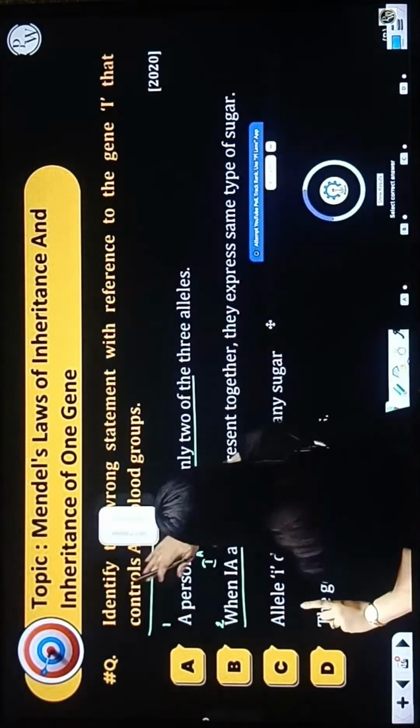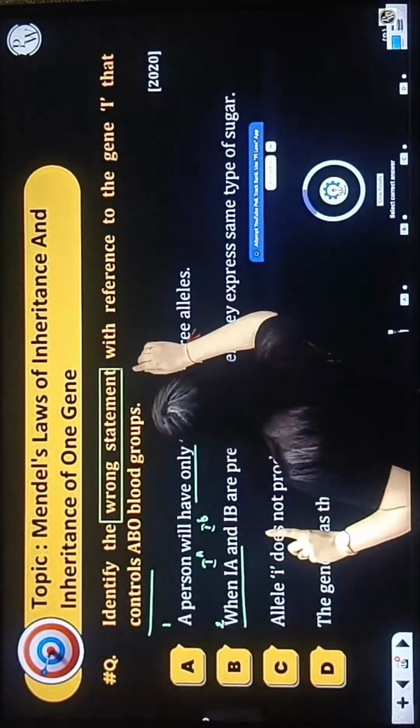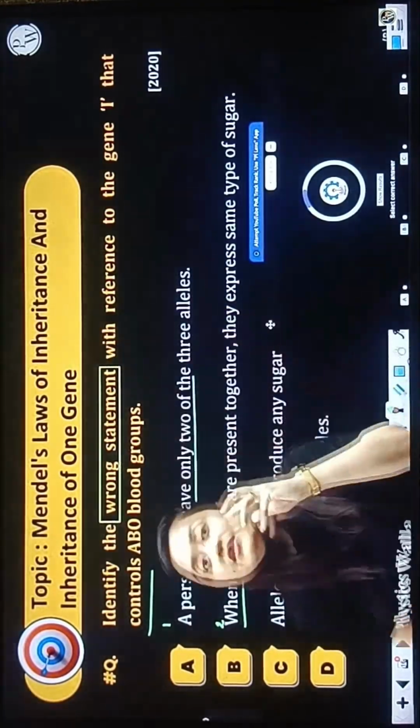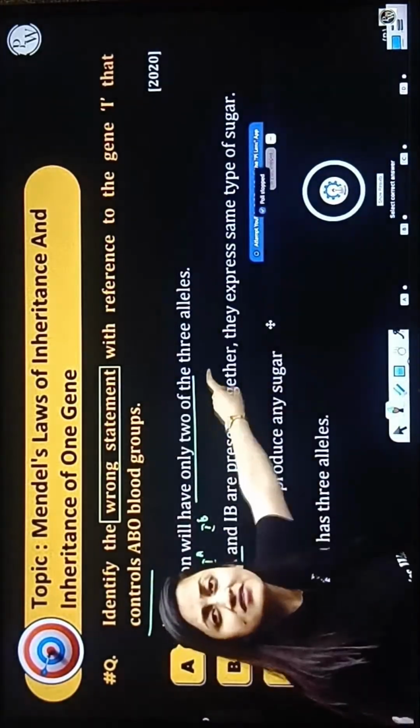So, while attempting the paper, you make sure you focus on these things. These are our keywords. This is what you have to focus on: wrong statement. They are asking not the correct one.